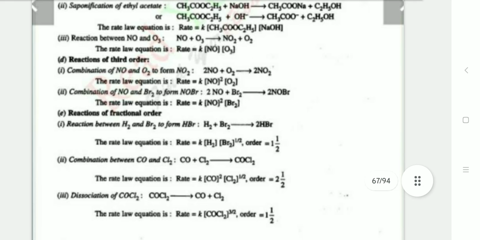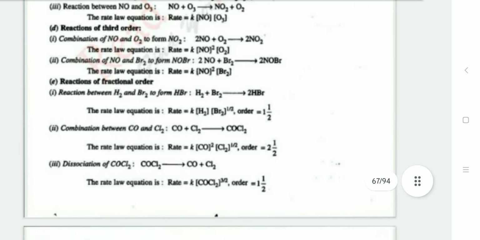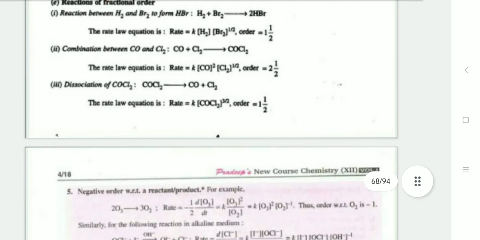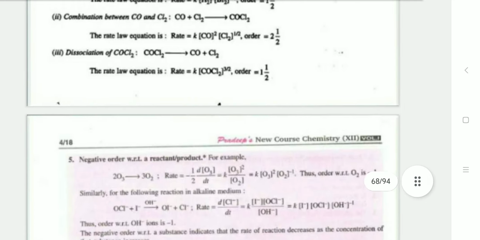Third, reactions of fractional orders. First is the reaction between H2 and Br2 to form HBr. Second is combination between CO and Cl2. Third is decomposition of COCl2, in which the reaction order is fractional.